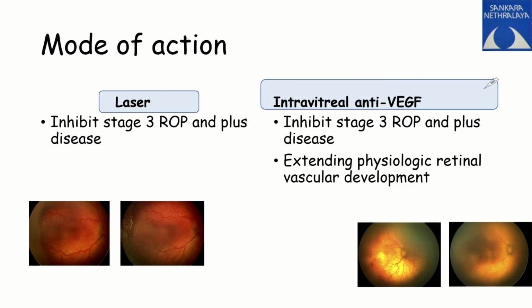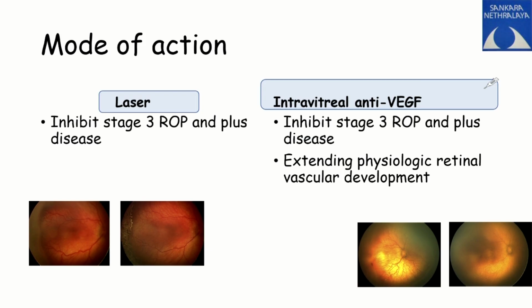What are the modes of treatment that are being followed? It's either the laser or the anti-VEGF. Remember, posterior disease is better treated with anti-VEGF. Anterior diseases are better treated with laser. So zone 2 and zone 3, very well take it down with laser, and zone 1 diseases or half zone diseases are better treated with intravitreal anti-VEGF.